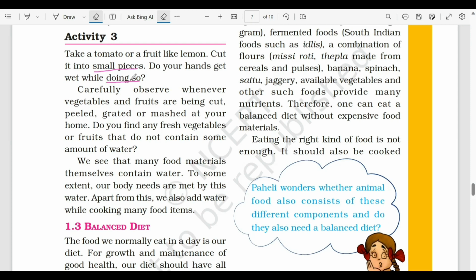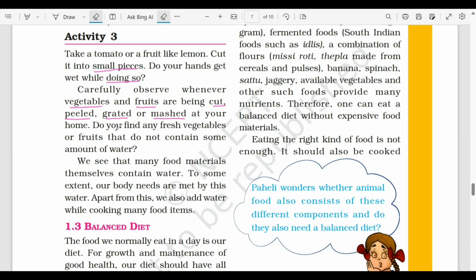Okay, so observe carefully whenever vegetables and fruits are being cut or they are peeled, grated or mashed at your home. What will happen? What you will observe? हम जब भी फ्रूट को कट करते हैं, पील करते हैं, उसे ग्रेट करते हैं या मैश करते हैं, तो हम देखते हैं वो बहुत ही वेटी हो जाता है, उसमें वाटर प्रेजेंट होता है.